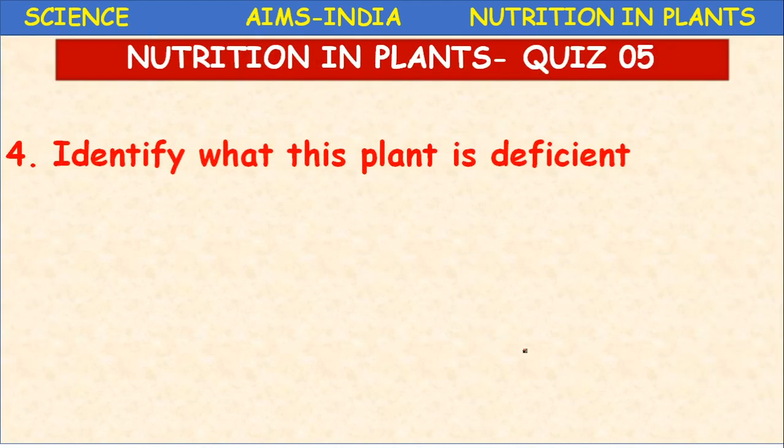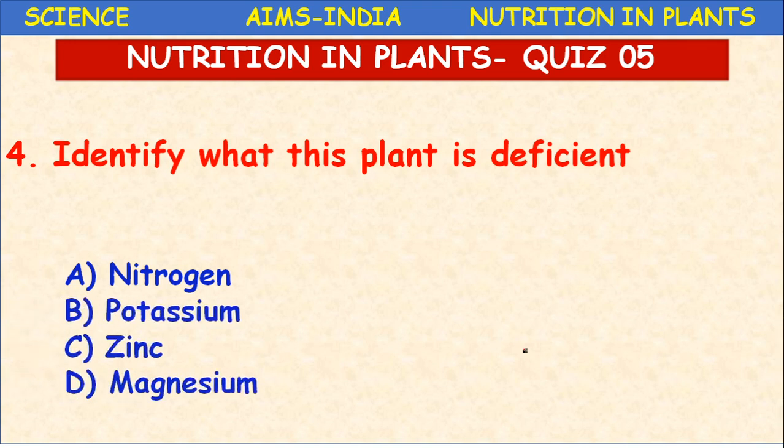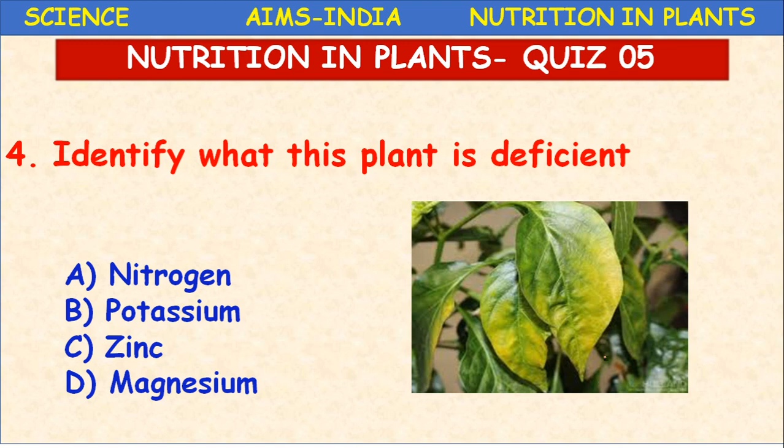Next, identify what this plant is deficient in. Nitrogen, potassium, zinc, magnesium. Here the leaf turns yellow and some parts of the leaf veins appear bright, but the surface becomes light yellow. These are the symptoms of deficiency of nitrogen. Nitrogen deficiency is the most common deficiency in plants.